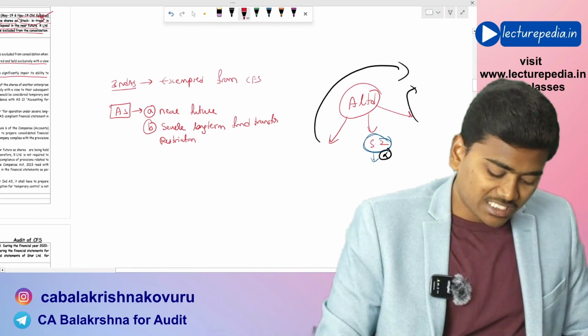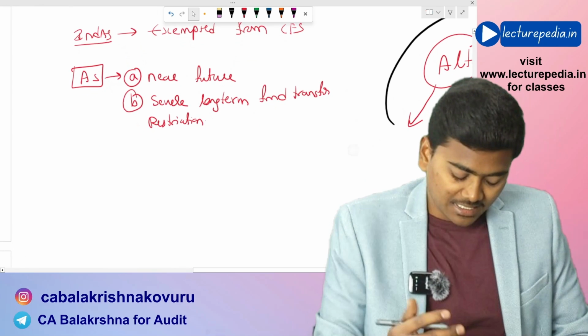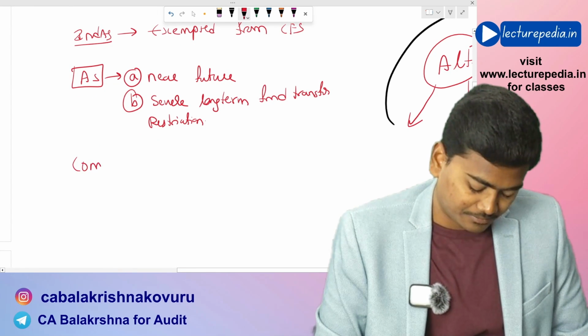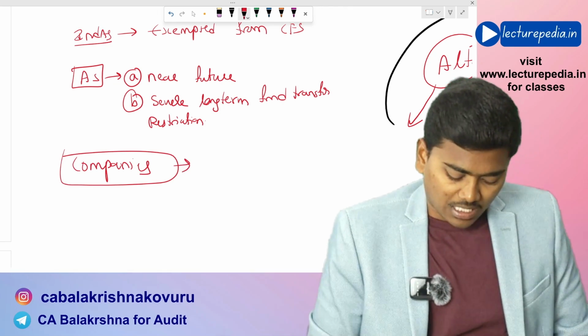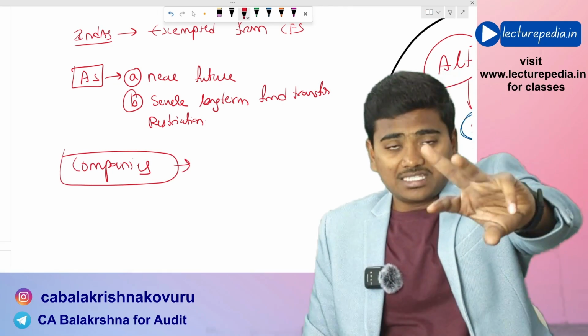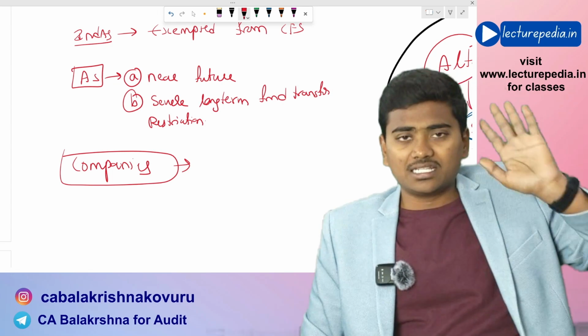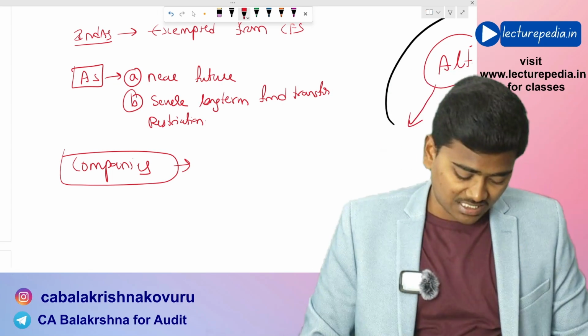And also, as per Companies Act, there is another exemption. As per Companies Act, if you satisfy three conditions, you will be granted exemption from the preparation of consolidated financial statements.